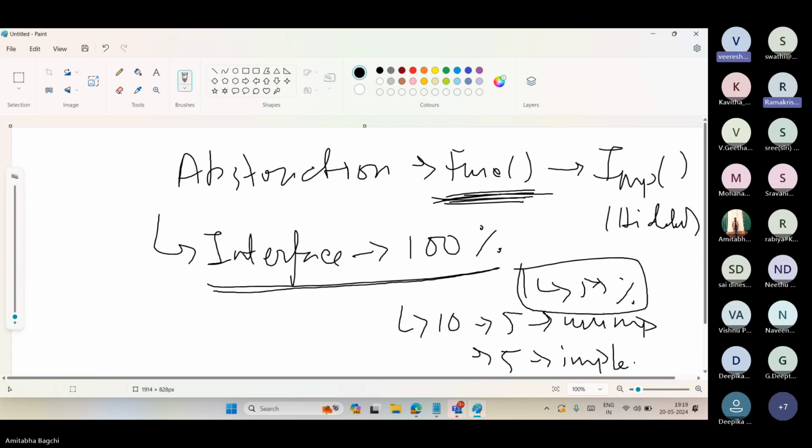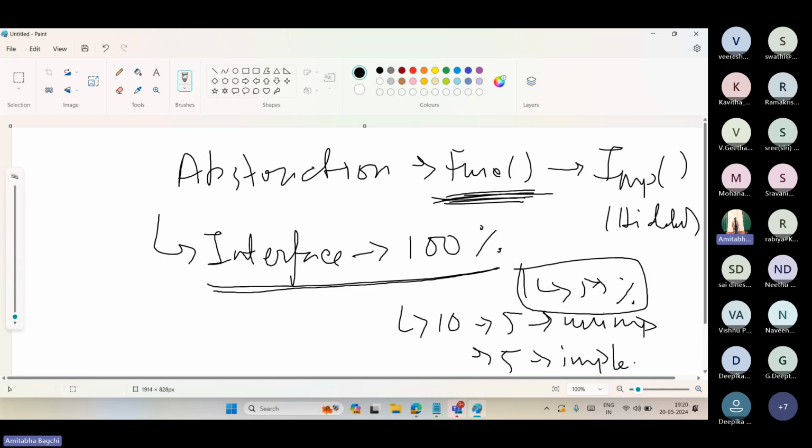We are going a little bit deep, so be with me. If you are not understanding, ask me again. When interface was giving 100% abstraction, people needed a place where 100% abstraction is not needed. People said, boss, I will give something which is implemented so that people can use it for later purposes, and I'll give a few things which are unimplemented so that people can make their own rules.